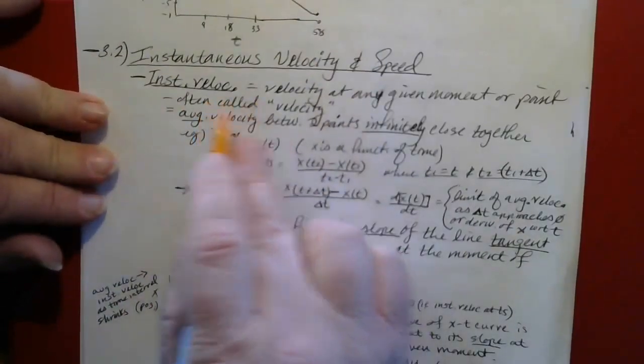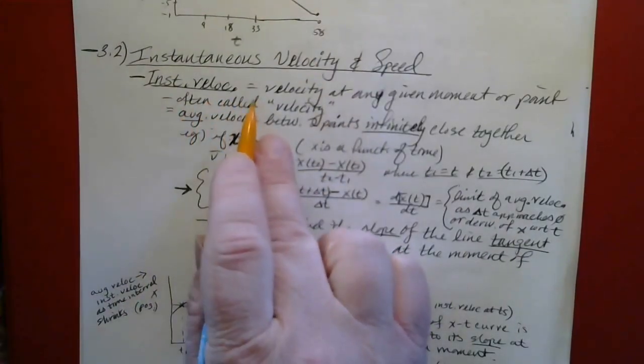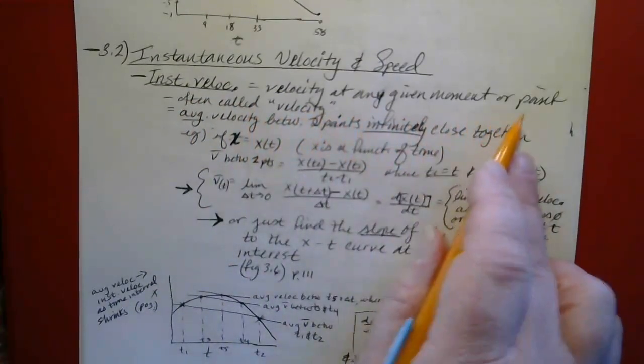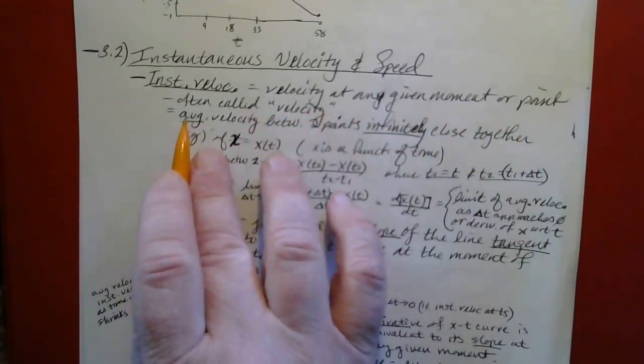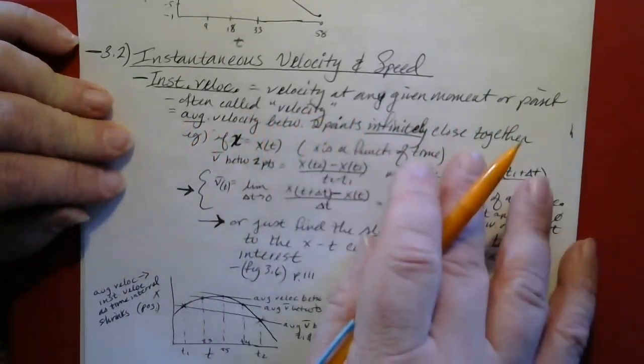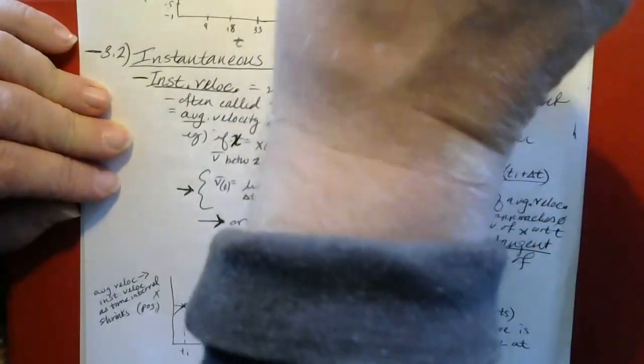The instantaneous velocity is defined more scientifically as the velocity at any given moment or point, and it's often referred to just as velocity because that's the more commonly used concept anyway.